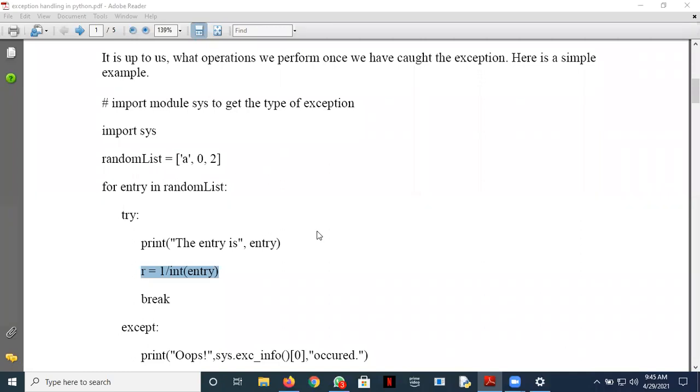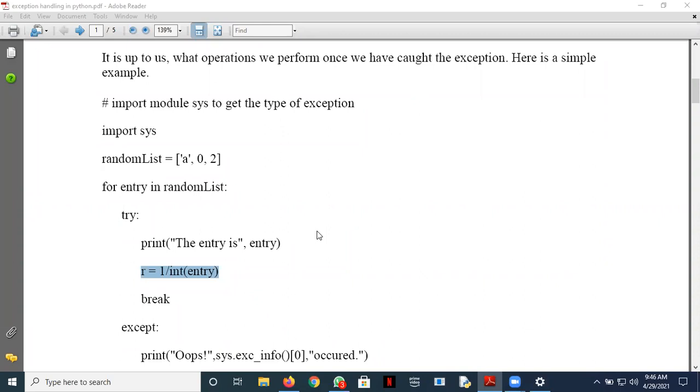What other errors can occur? Look into the list. Sir, one divided by zero, sir. Yeah, so divide by 0 is another problem. When we pick up the second element of the list, r will become 1/0. So that is another problem.